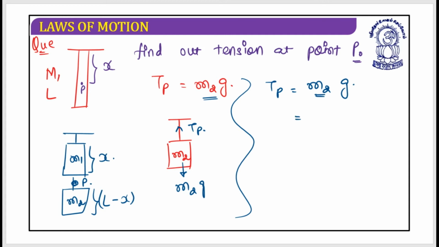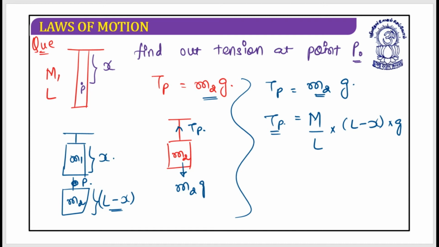How should I write this? It's the total mass m divided by the total length l, multiplied by the amount of length that has been used. It's l minus x. So this is l minus x multiplied by g. This is the tension at point P. I hope these things are clear. Is it clear?